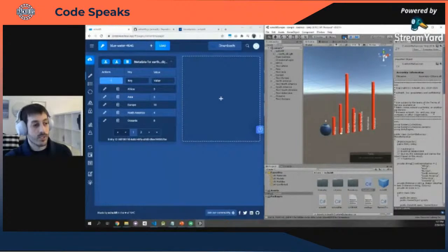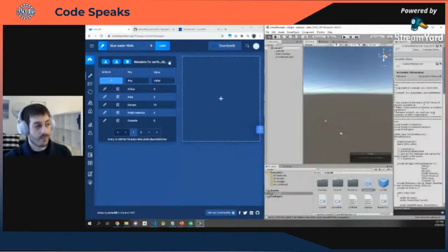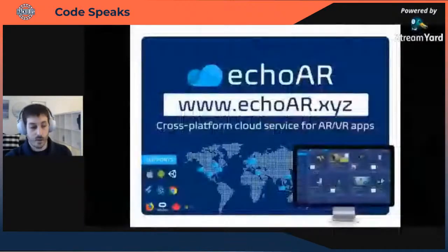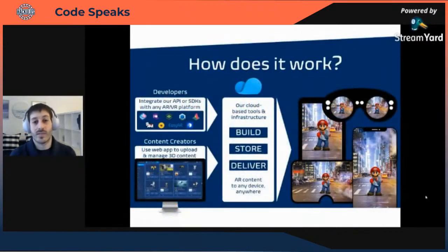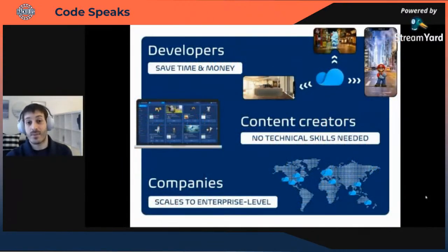Perfect. So we just saw how you can build applications in Unity with echoAR, and let's recap right now. Going back to the slides right here. So what do we see so far? We saw how developers can choose any platform. It's mobile, web, Unity. We saw everything in the beginning was really no code. So even if you're not that technical, you can drag and drop 3D models, create AR applications really, really quickly. We build, store, and deliver the 3D content that you upload to every device out there in the world. You as a developer save time and money. Content creators need no technical skills, and companies can send data all over the world with echoAR.